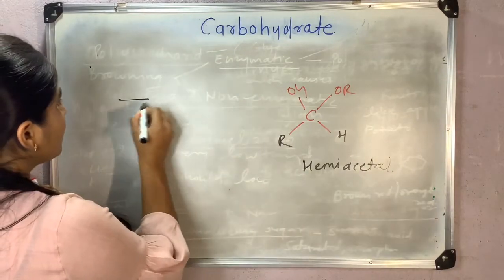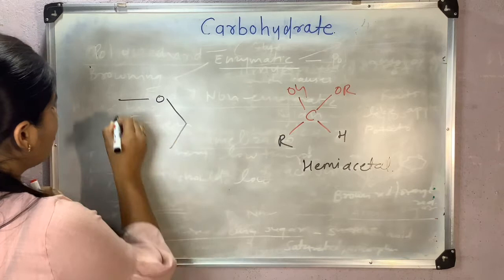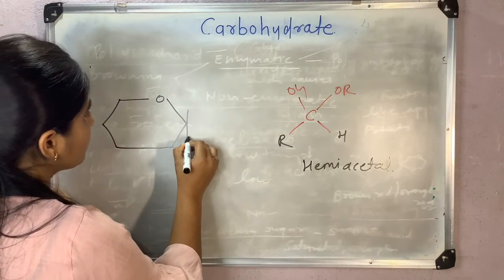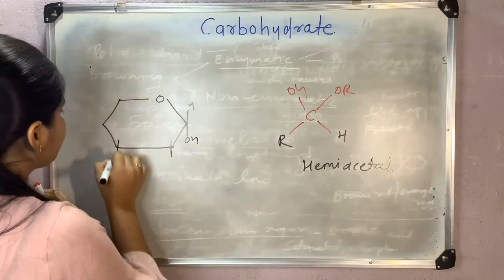Suppose this is glucose. As glucose is a reducing sugar, I will show you the H.